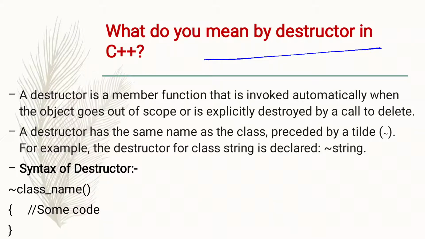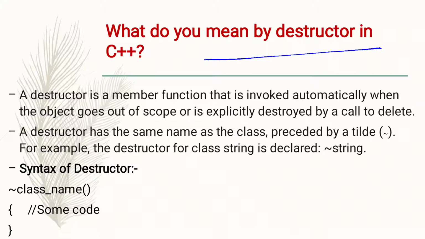And destructor is invoked automatically when the object goes out of scope or is explicitly destroyed. Clear? So I hope you got clear what is the difference between constructor and destructor.